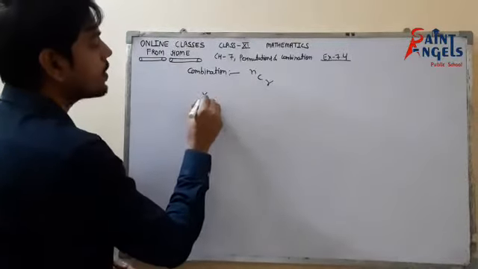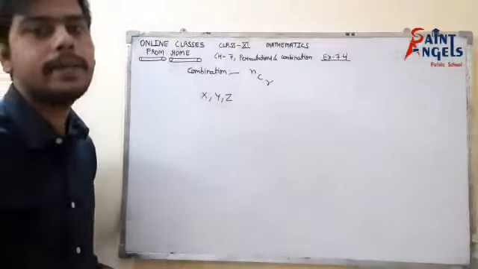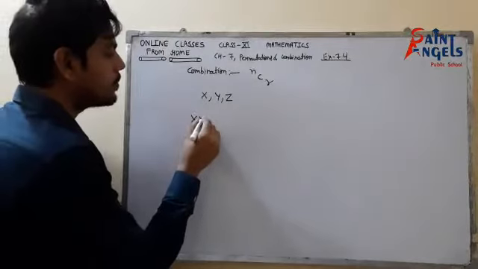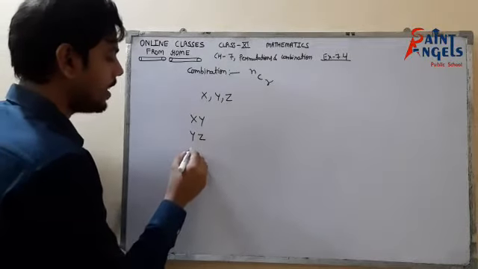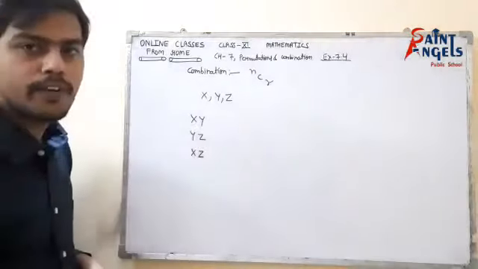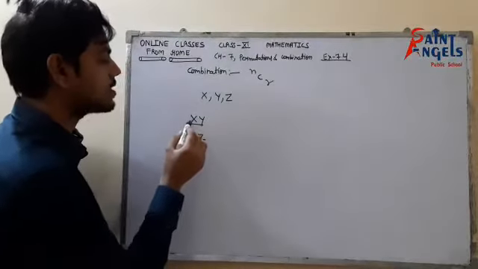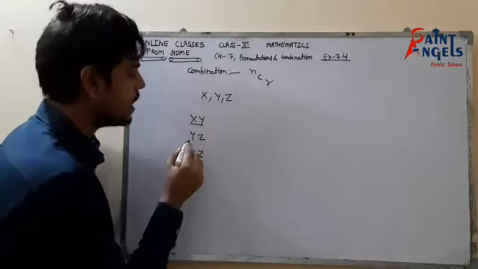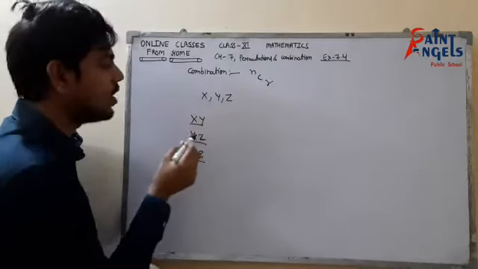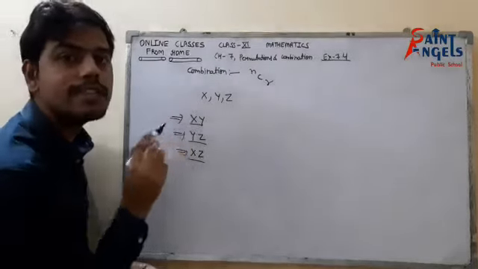Suppose we have three people X, Y, and Z, and I have to make a badminton team, taking two people at a time. So beta, I can take XY, YZ, and XZ. These are three different pairs. What I have done till now is just selection. I have selected XY from XYZ, YZ from XYZ, and XZ from XYZ. These are three different pairs, three different teams, three different selections.